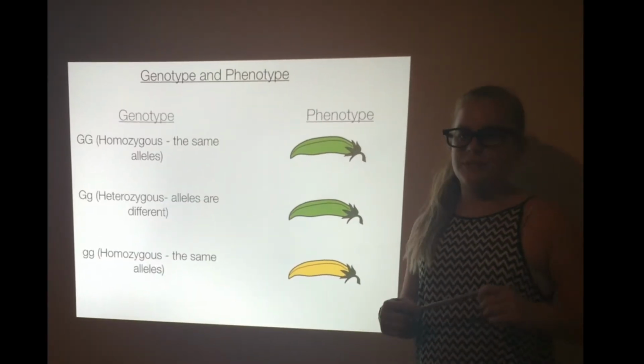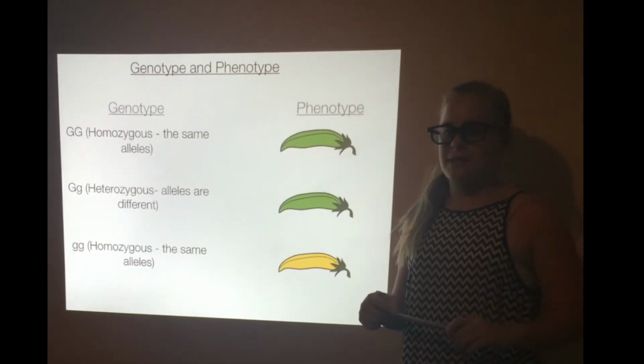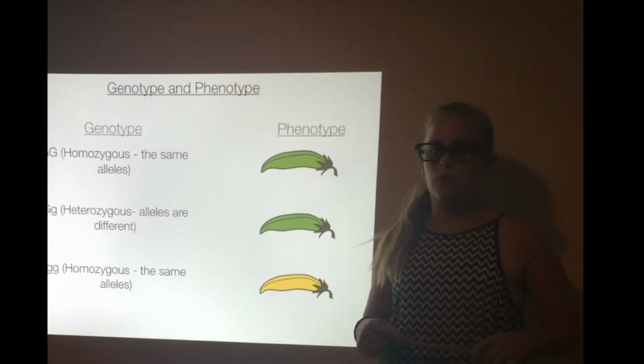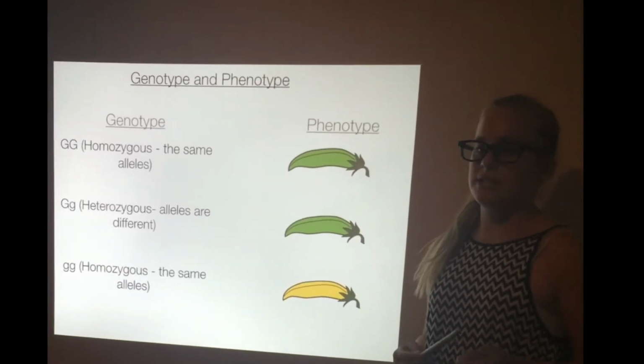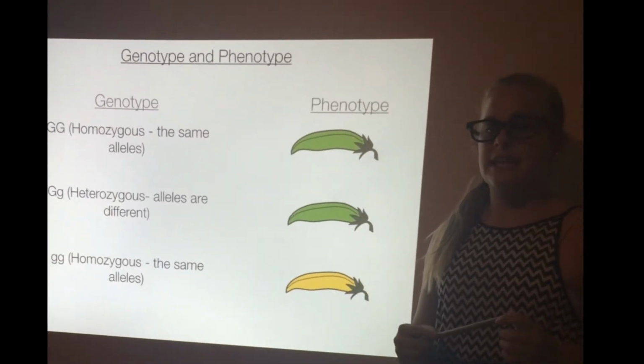We will now move on to talk about genotype and phenotype and what they are. Each organism that is being crossed contains two genes, one from the female and one from the male. The different combinations of the parent's genes are known as genotypes. In this case, it is pea pods.